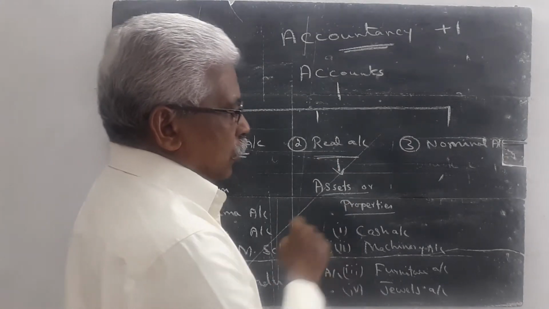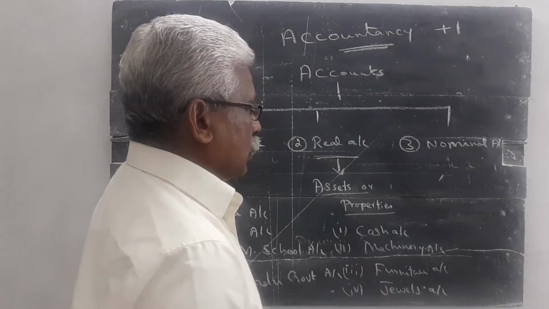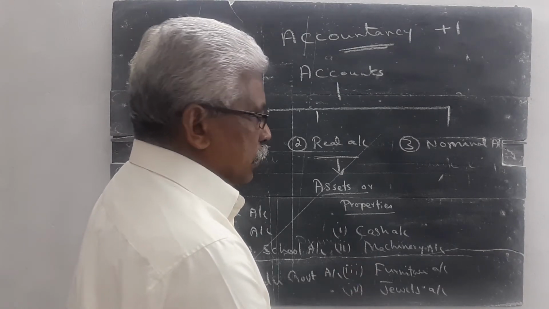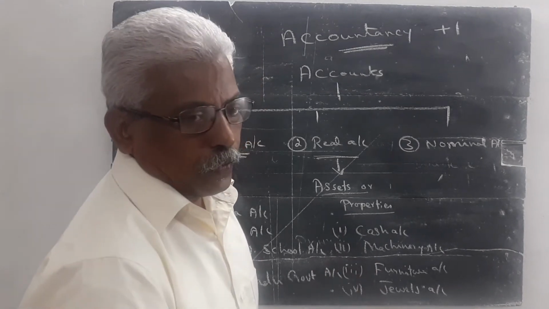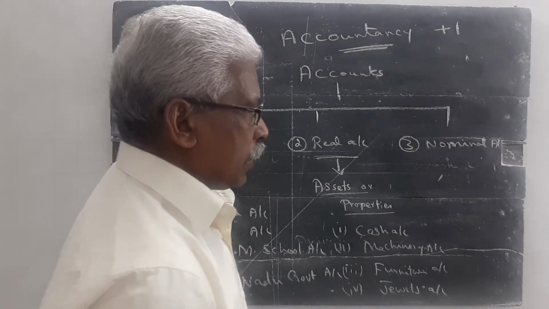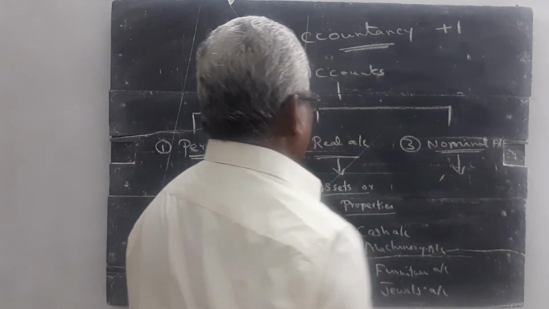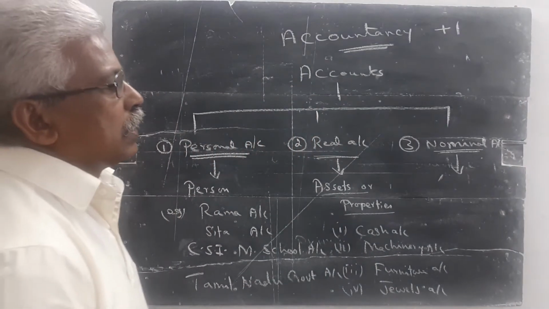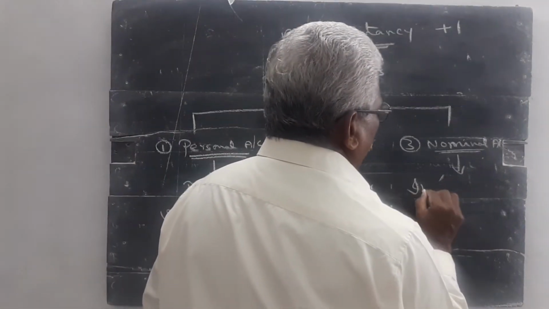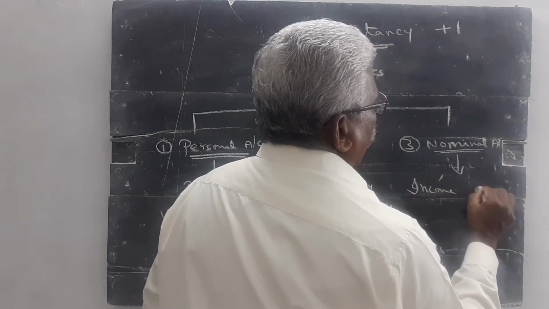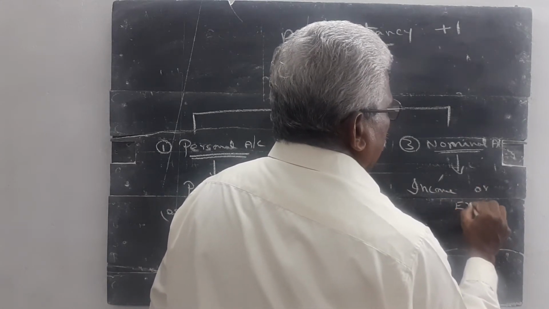Example: cash account, machinery account, furniture account, jewels account, computer account, car account. We can tell a lot of examples. Then, what is the meaning of nominal account? Nominal account explains about income or expenses.